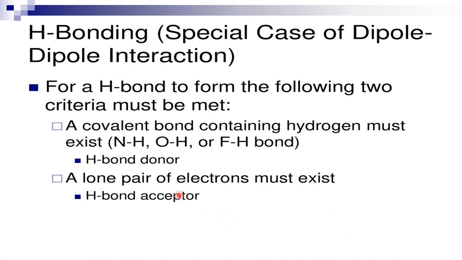Now, for the hydrogen bond, there are two conditions. Condition number one: a covalent bond containing hydrogen must exist, and that hydrogen should be linked with an electronegative atom. That is called the H bond donor. That molecule gives the H to the other one. Condition two: a lone pair of electrons must exist in another molecule, or within the same molecule. That is called the H bond acceptor. So the H will make a bond with the other molecule where the lone pair of electrons is there. One is called the H bond donor, the other the H bond acceptor. If these two conditions hold good, then hydrogen bonding starts operating.